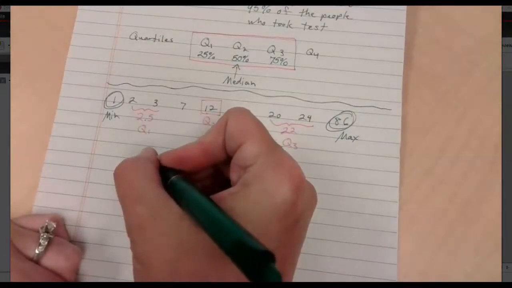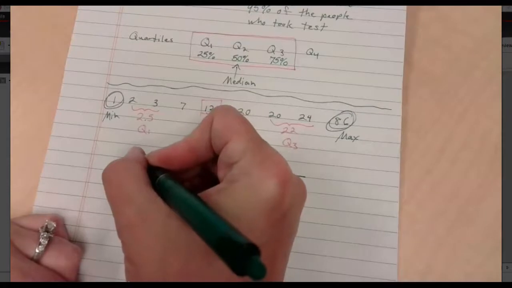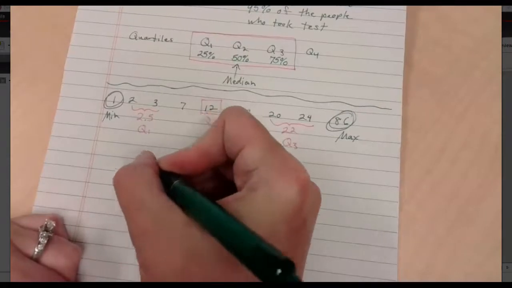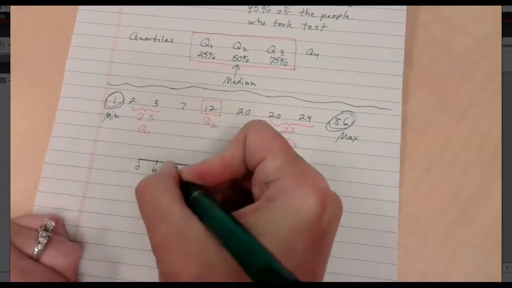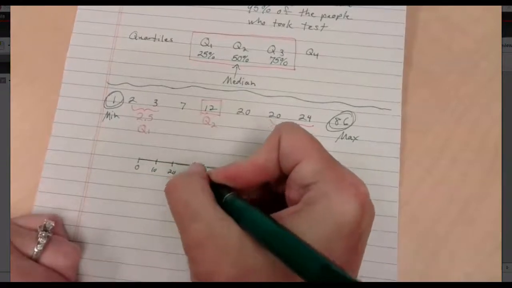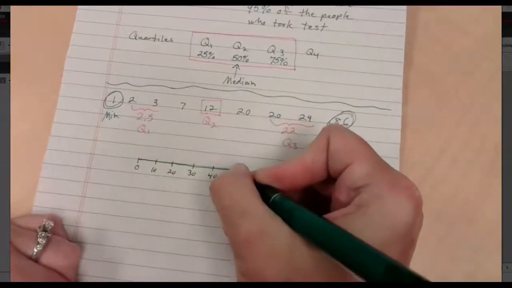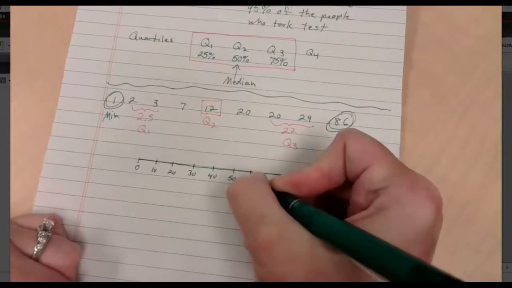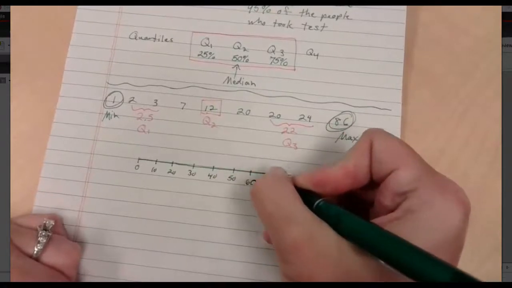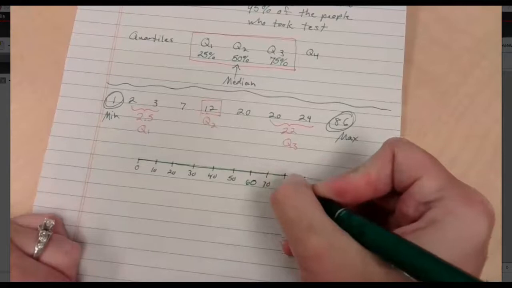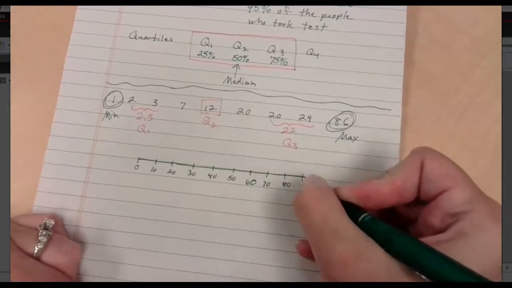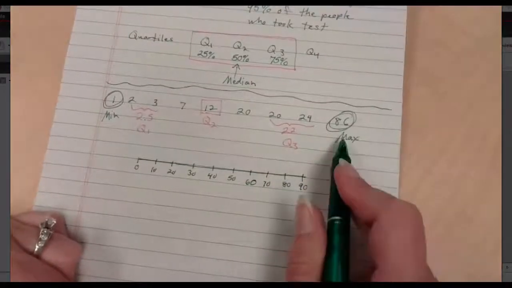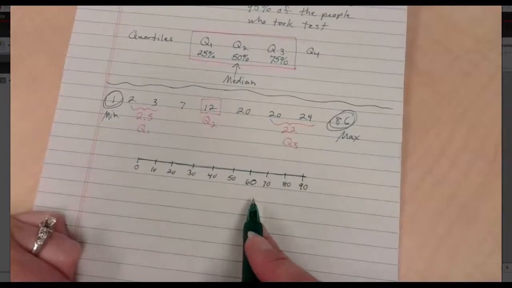So this would be, let's call this 0. 0, 10, 20, 30, 40, 50, 60, 70, 80, and 90. That gets me to 86. That's actually pretty good.